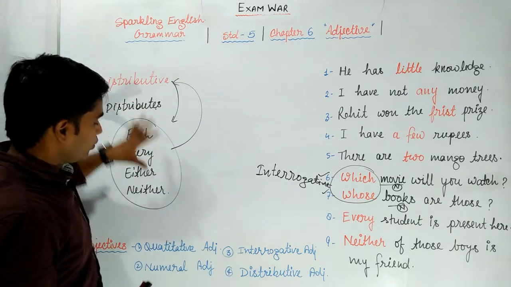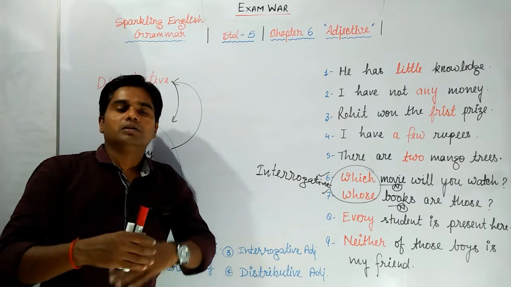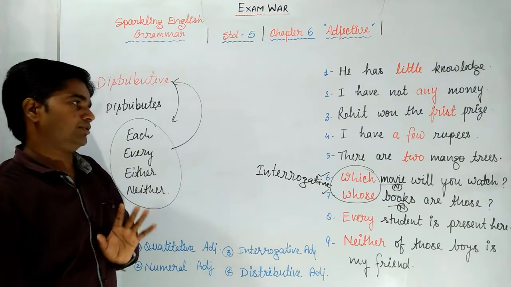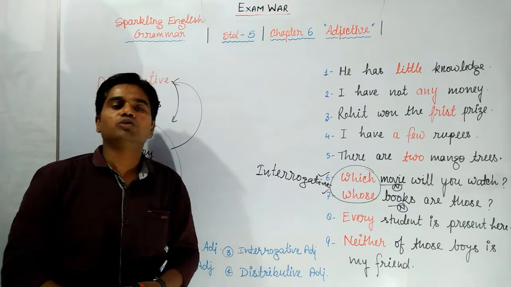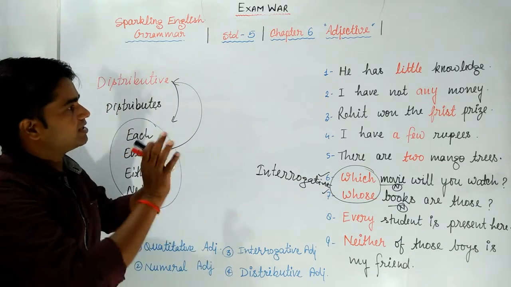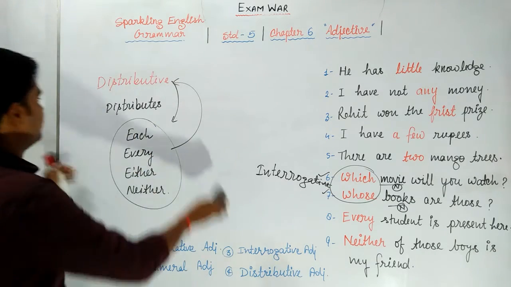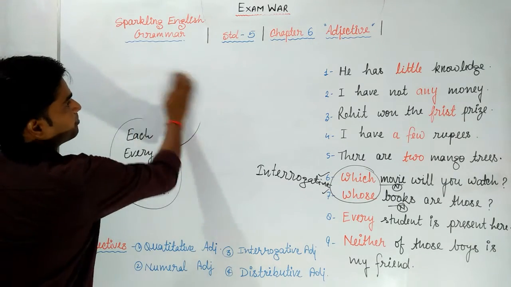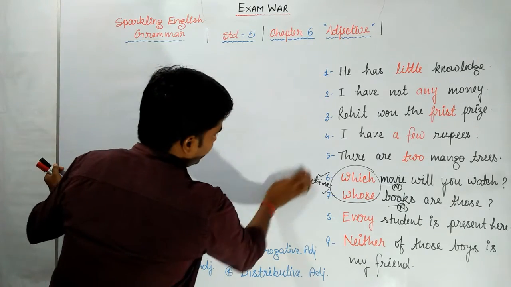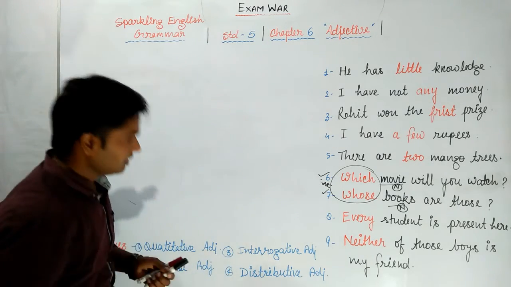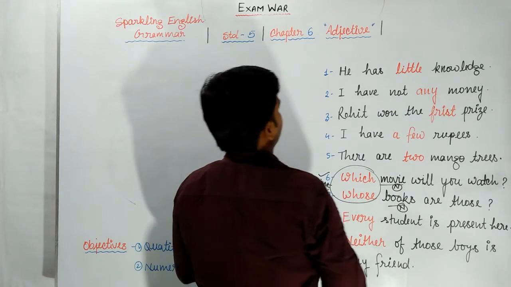So dear students, we discussed all about these types of adjectives. I have already written some examples. Let's find out what type of adjective is used in these sentences. First of all, question number 1, he has little knowledge. Dear students, it will be some exercise for us. If I ask the question, how much?